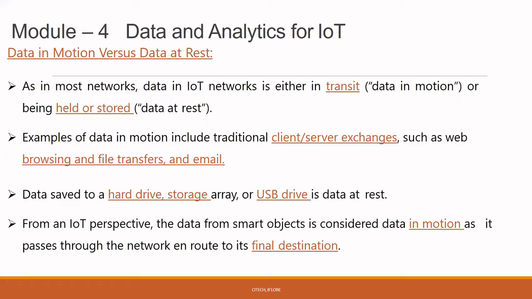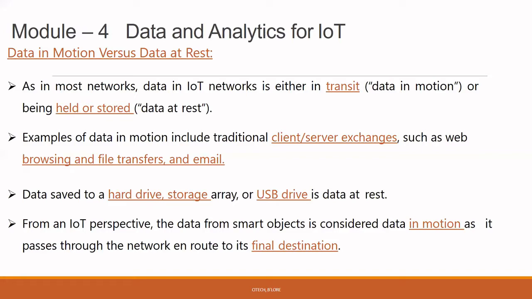For example, data at rest is nothing but your cloud or a database where exactly data will be stored. From there, you are fetching the data. In transit, for example, your car sensor or a speed sensor, where it identifies the speed based on your present driving, that is the driving speed. Another example is client-server exchange such as web browsing, file transferring, and email. These all come under data in motion.